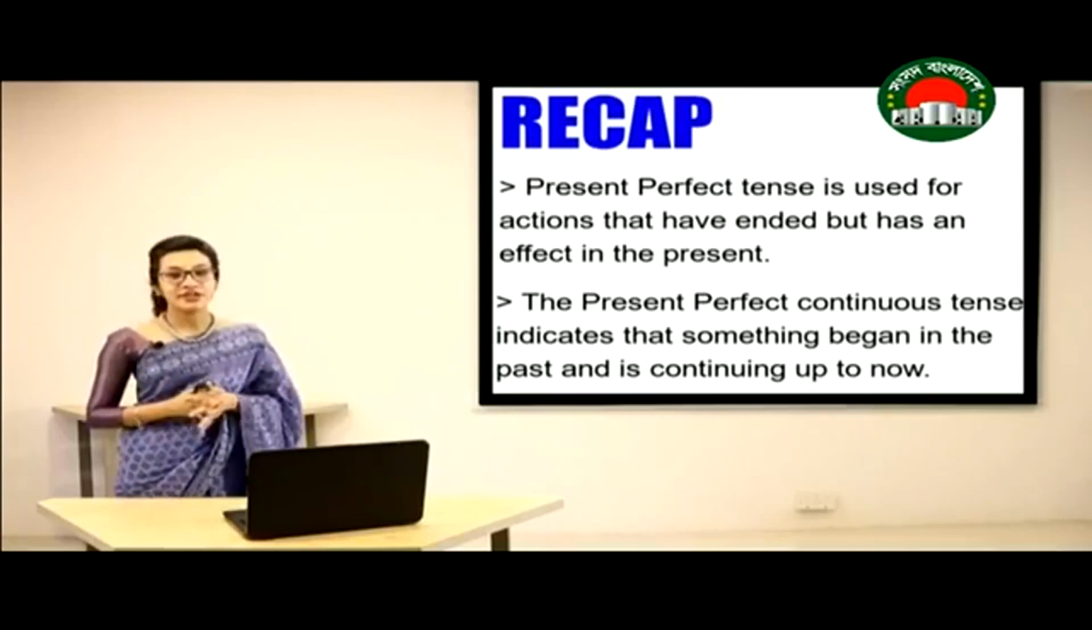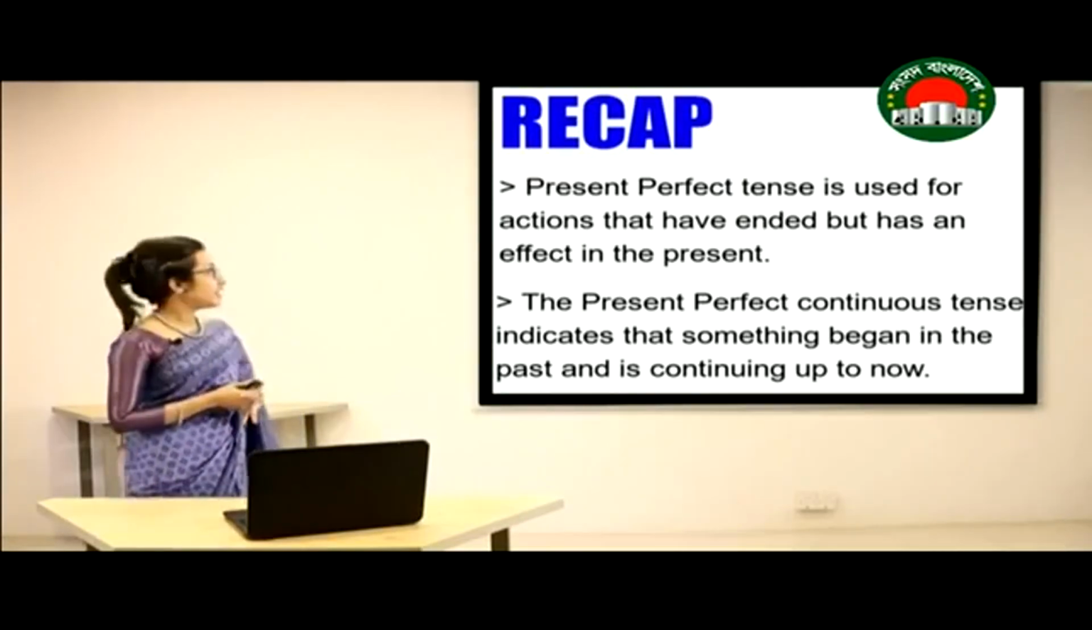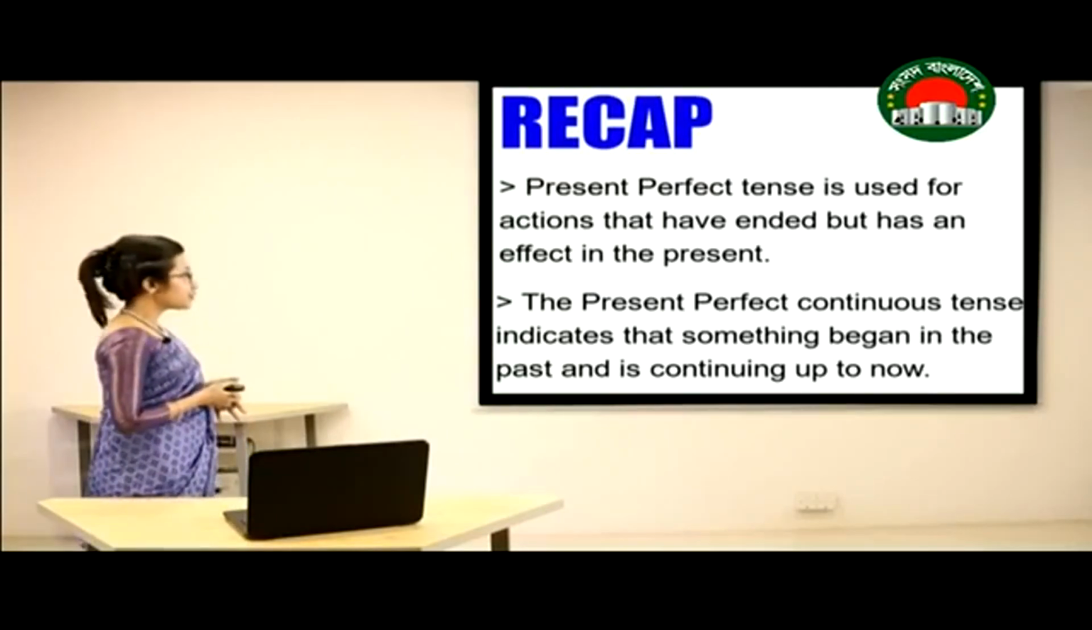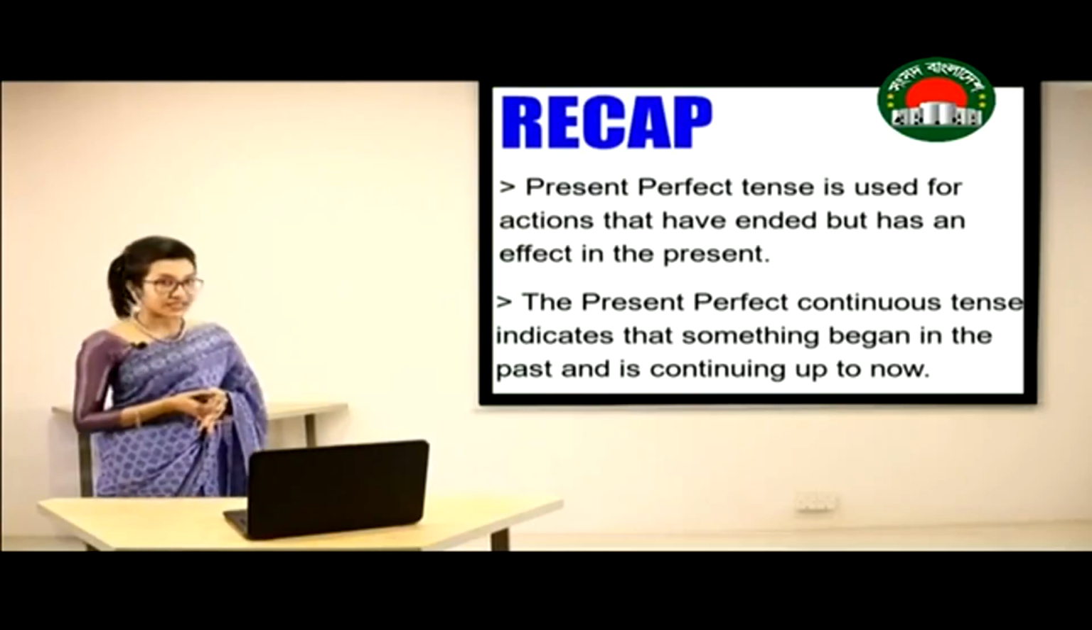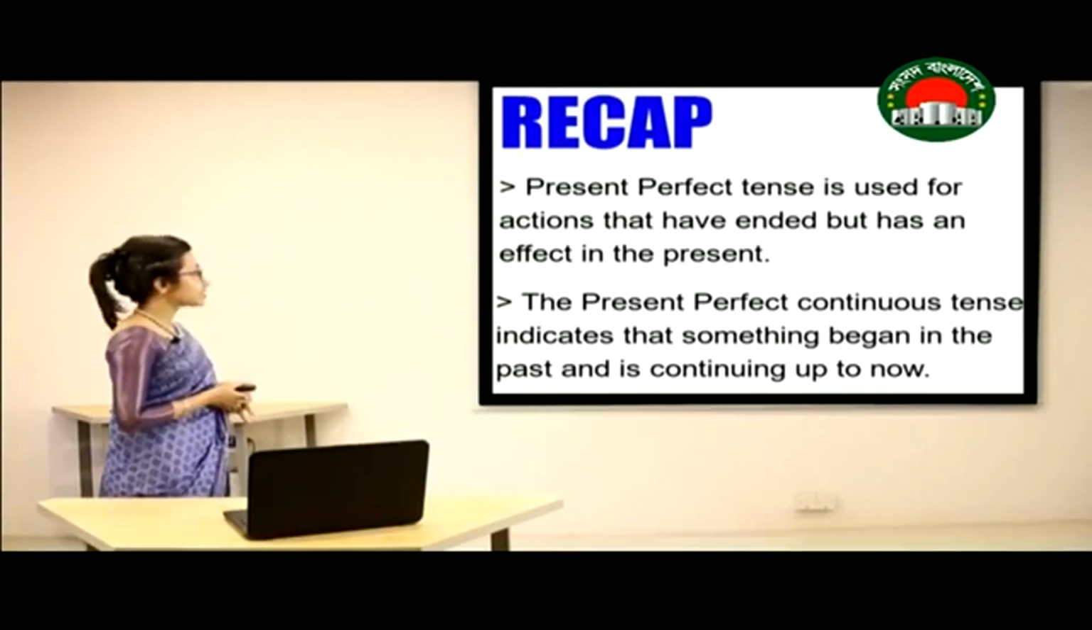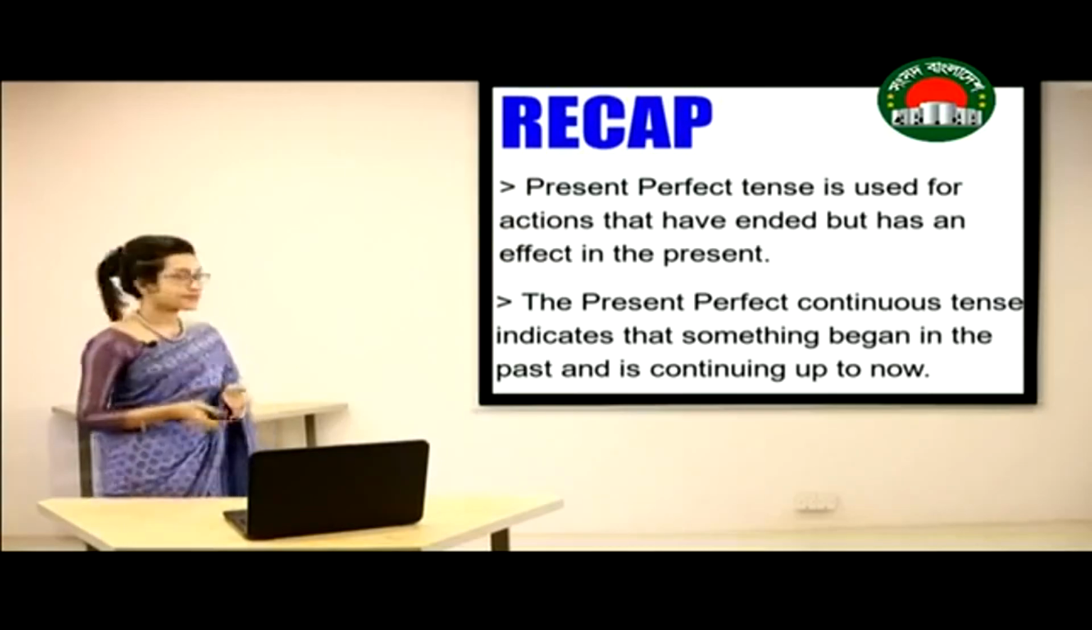So what have we learned in today's class? In today's class, we have learned that present perfect tense is used for actions that have ended but have an effect in the present, and we use the present perfect continuous tense to indicate that something began in the past and is continuing up to now.